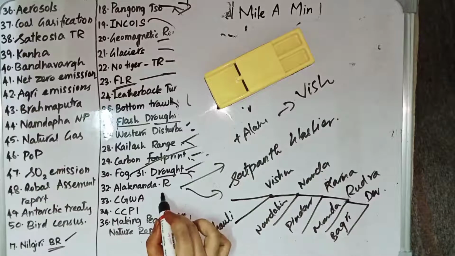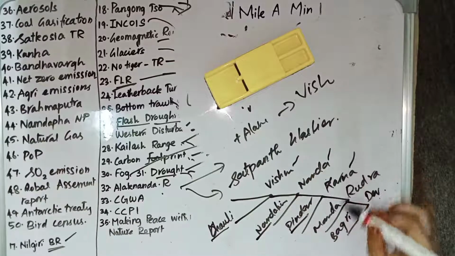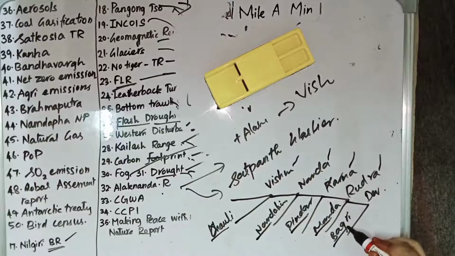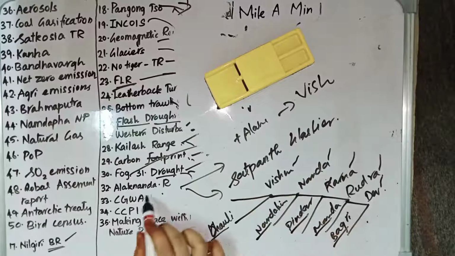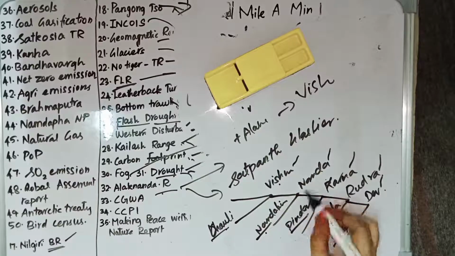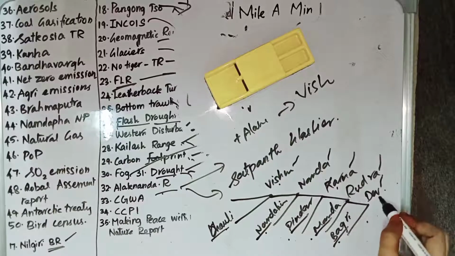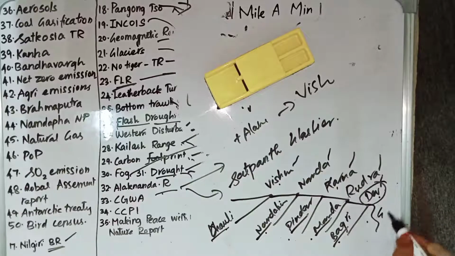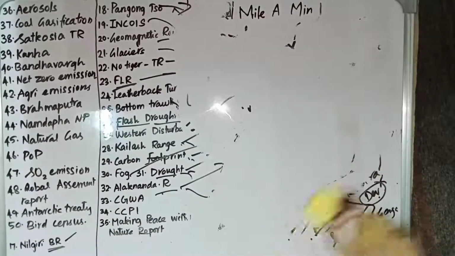So first, Alaknanda river meets Dauliganga at Vishnuprayag, Nandagini at Nandaprayag, Pindar river at Karnaprayag, Mandagini at Rudraprayag, and then Bhagirathi at Devaprayag. Thereafter, after Devaprayag, it is called Ganga, and it flows through Rishikesh and Haridwar. So these are the things relating to Alaknanda river.